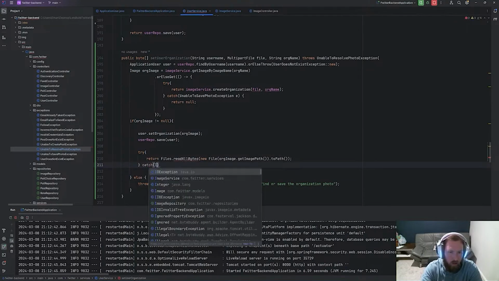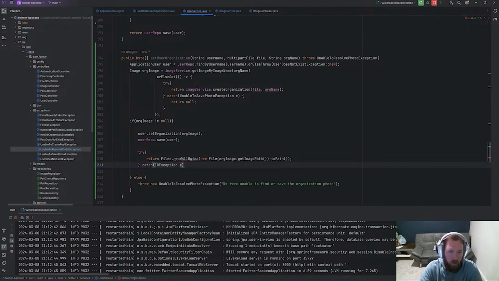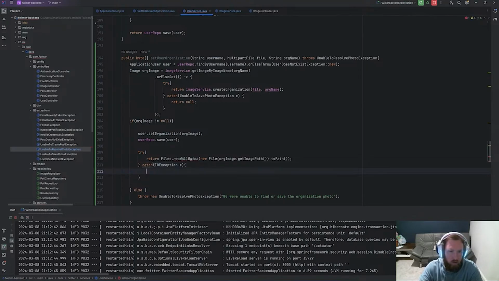Catch an IOException e. I believe that's what it is. And then here also just throw an unable to resolve photo exception as well. We want to throw new. Okay, so now we can set the user organization by sending in a username, multipart file, and org name.